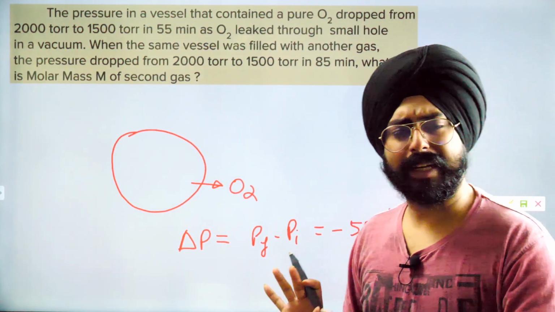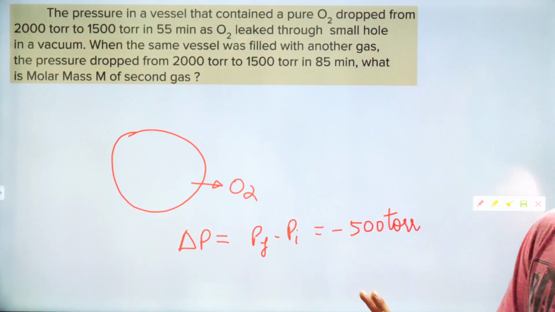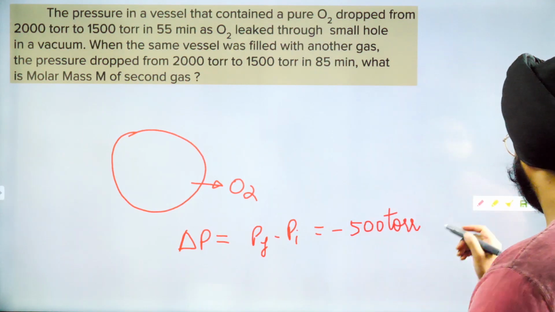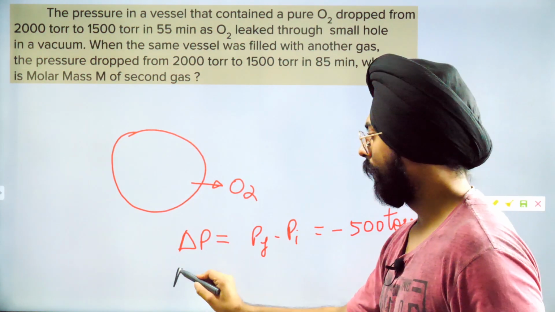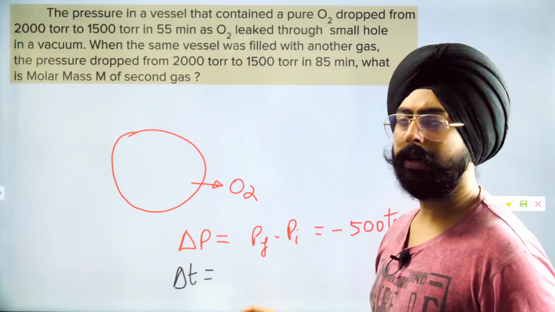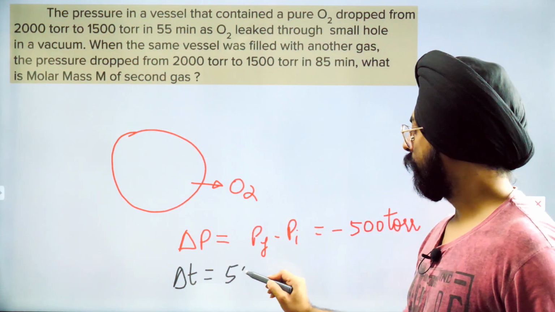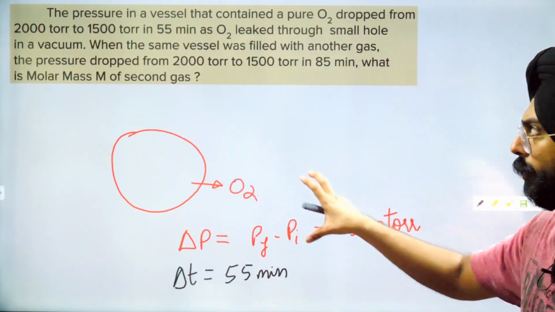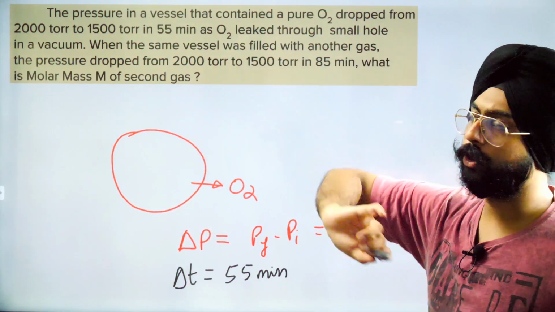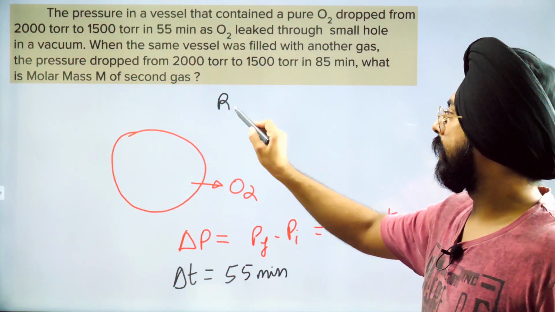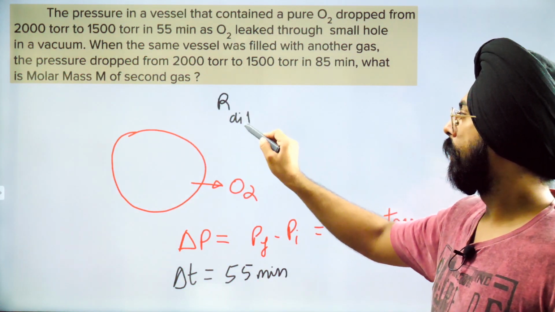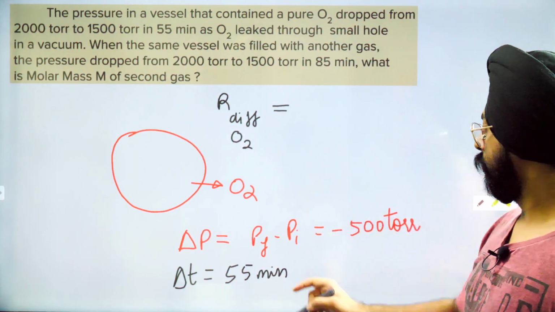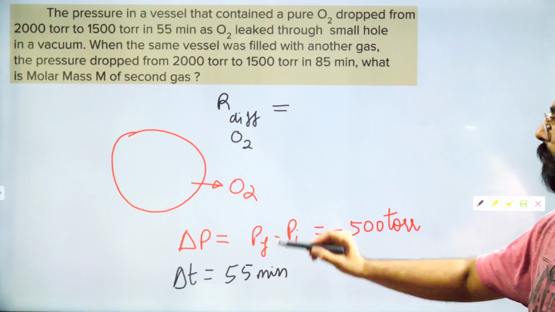But over here, the magnitude is all that matters. You can write the sign if you want because pressure is decreasing. So minus 500 torr. And how much time did it take? Delta T. It took 55 minutes. So my dear friends, in the first case that is given till this point, can I say that the rate of diffusion for O2 is equal to minus 500 by 55.